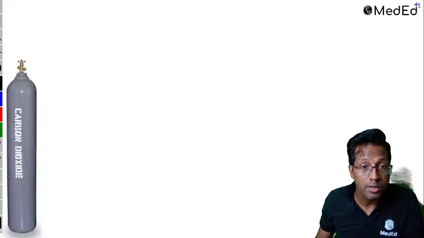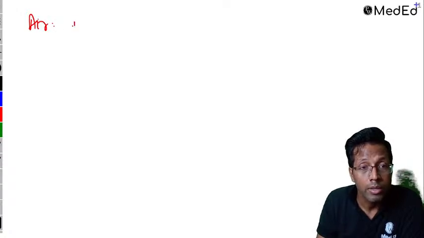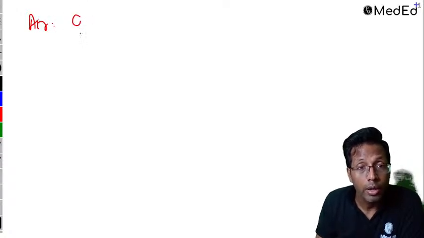Colors. Okay. So these are important colors that we need to know, right? So these are all your cylinders. These are the colors which are important. So there are 5 cylinders. They ask you commonly. Air. This is gray body with black and white shoulder.